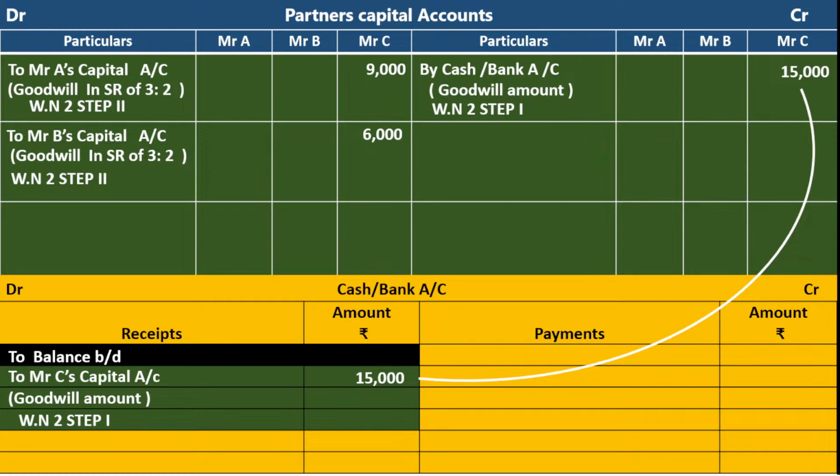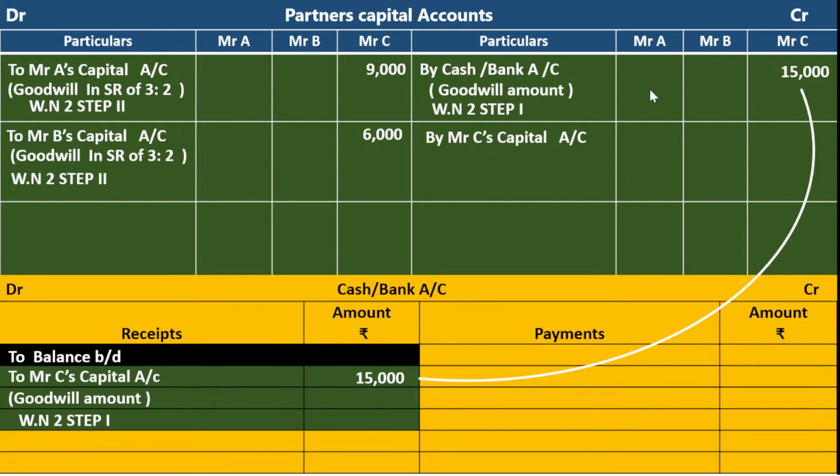But in step number 2, a contra entry is there because Mr. A, Mr. B and Mr. C, all accounts are in the same format. So now we have to write on the credit side of Mr. A and Mr. B's columns by Mr. C's capital account. Why? Mr. A's capital account is credited by Mr. C's capital account. Mr. B's capital account is credited by Mr. C's capital account.